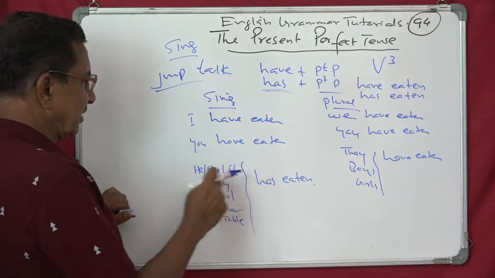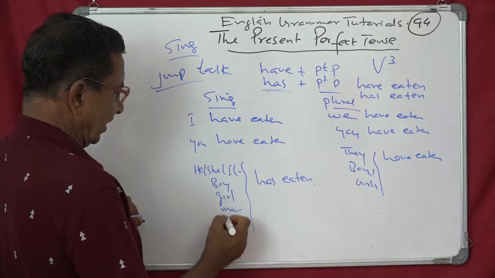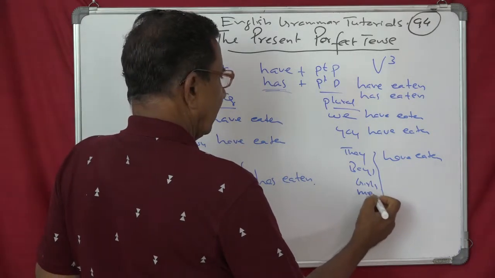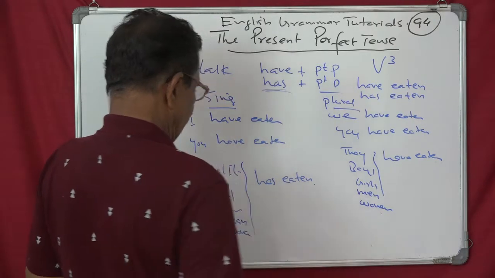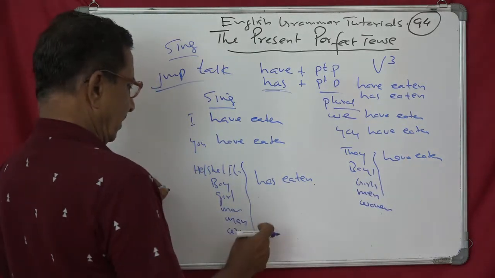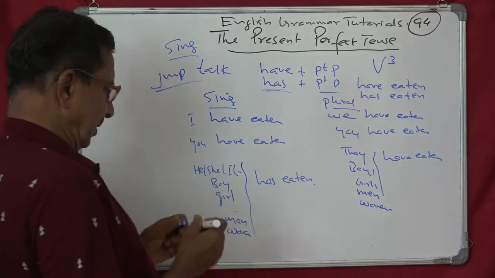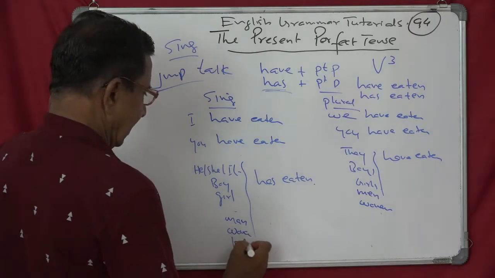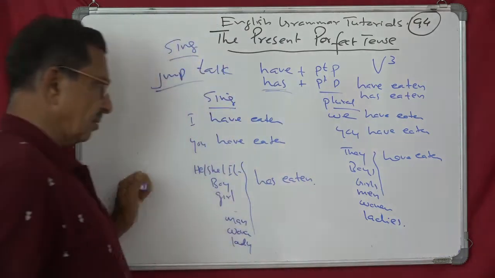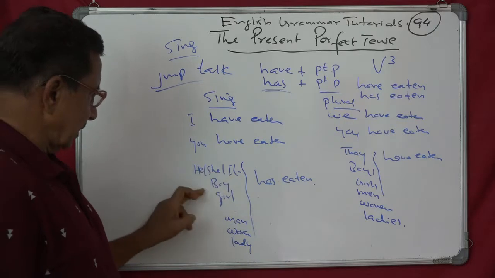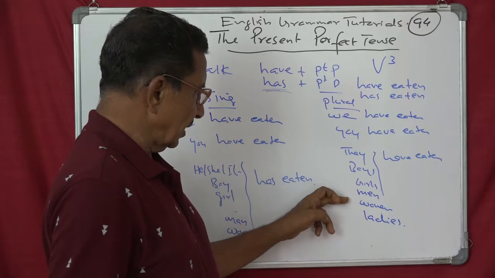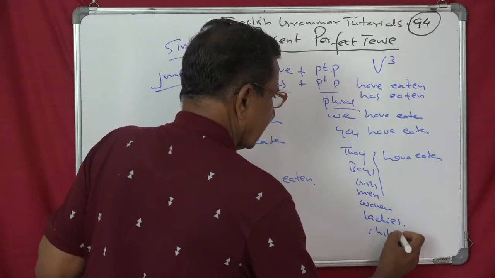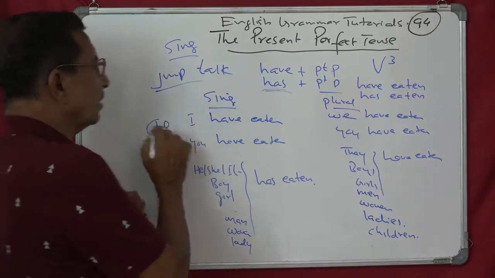See, on the singular side you can count: 1, 2, 3 up to 10, with man, woman, father, and so on. On the plural side: boys, girls, men, women, ladies, and you need one more, children. So here you have 10 sentences, and here another 10, that is 20.